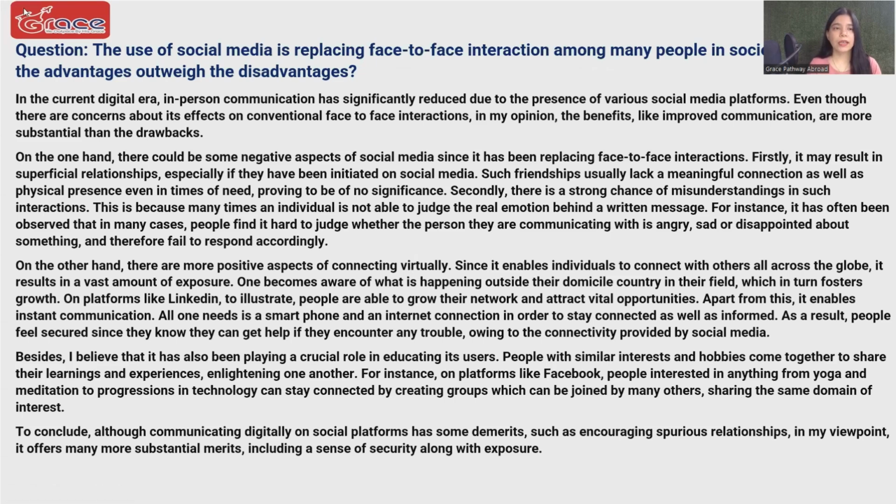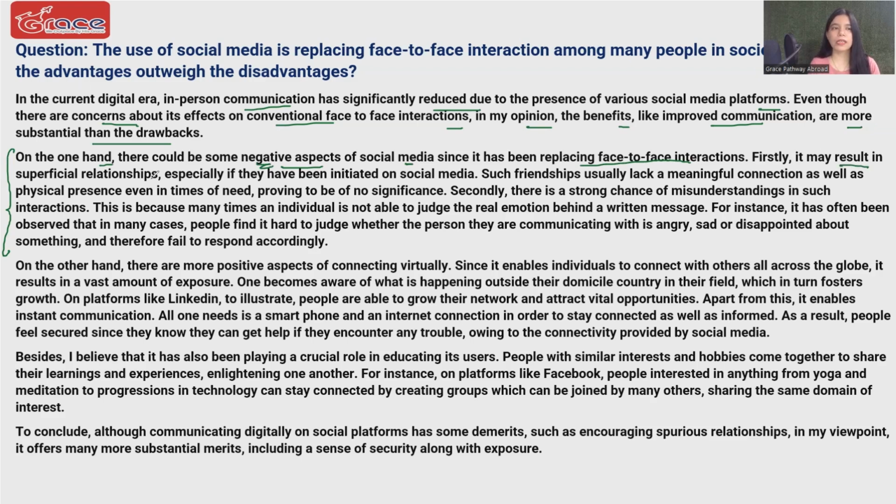So it says, in the current digital era, in-person communication has significantly reduced due to the presence of various social media platforms. Even though there are concerns about its effects on conventional face-to-face interactions, in my opinion, the benefits like improved communication are more substantial than the drawbacks. And then comes our body paragraph 1 on negatives. We are saying, on the one hand, there could be some negative aspects of social media since it has been replacing face-to-face interactions. And then comes the first idea.